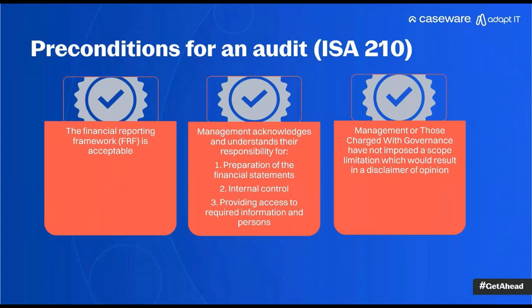Okay. Next up is that management or those charged with governance must not impose a scope limitation that will result in a disclaimer of opinion. In other words, I can't say you can audit what you need to, but you're not allowed to go in my storeroom. You're not allowed to speak to the FD, things like that. Okay. So that is important as well.